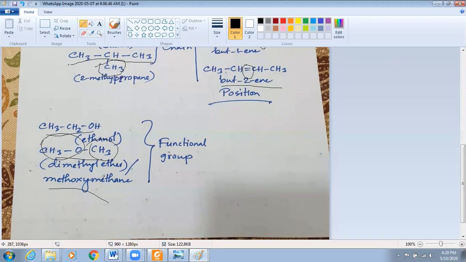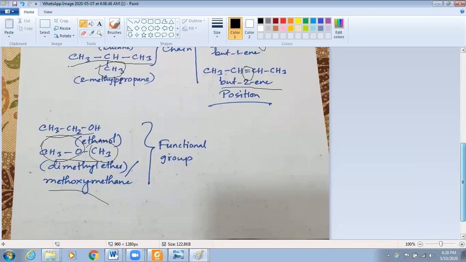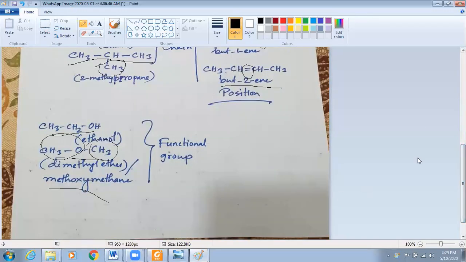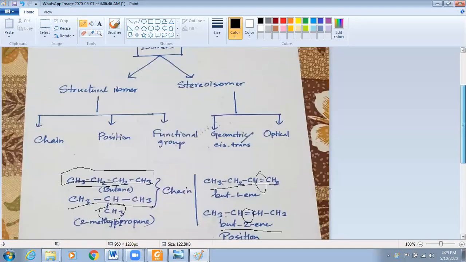So ethanol and methoxymethane, they have different functional groups. The functional group is OH here. On the other hand, the functional group is O, with a free hand on both sides. So they are different in terms of their functional group. That's why they are known as functional group isomers. What type of isomer? Functional group isomer. These three types of isomers are our structural isomers. In structural isomers, they have same molecular formula but different structural formula.